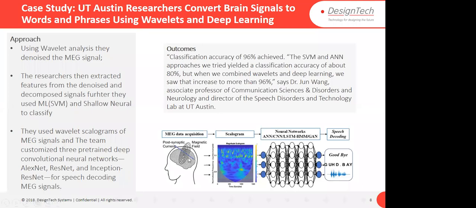So this is the graphical way you can see how they followed this process. First of all, they logged that data, that brainwave, and further they converted it into a scalogram. That scalogram data they provided to deep learning, and deep learning decoded that. Let's say someone says some words like good day, though it means goodbye, right? So this kind of model they created at the University of Texas in Austin.